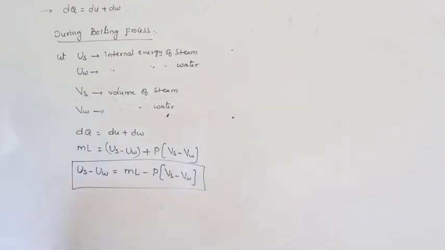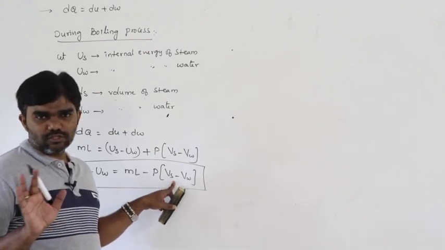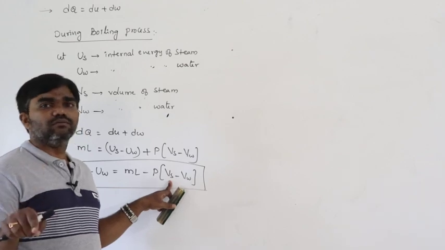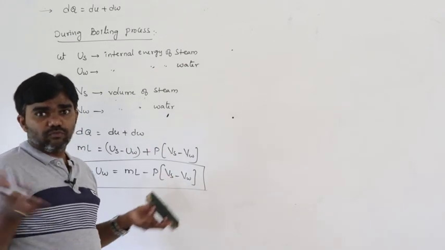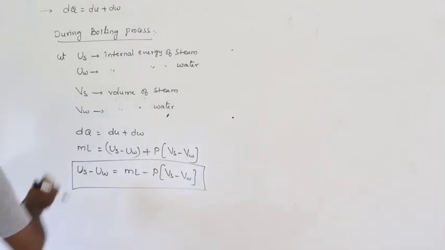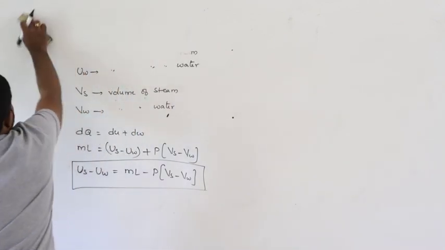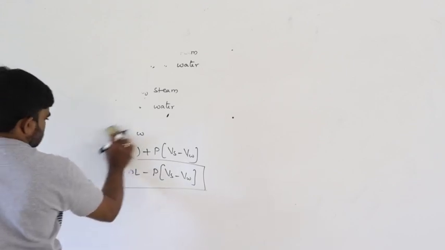In case of the melting process, volume could increase or decrease, but here there is no such chance because the volume of the steam must be greater than the volume of water. Once it evaporates, it occupies more volume when compared to the liquid state. So that is the situation. So this is the melting and boiling processes according to the first law of thermodynamics.